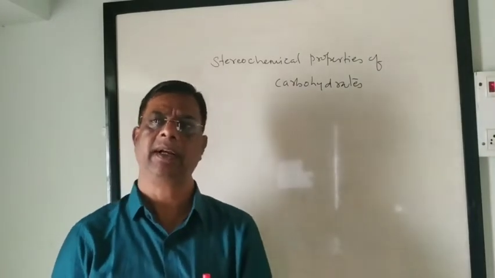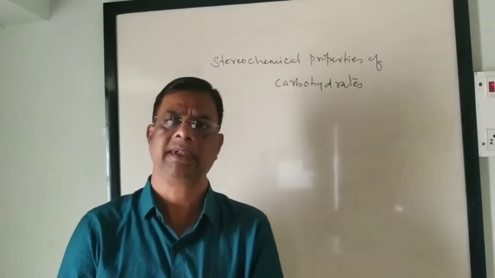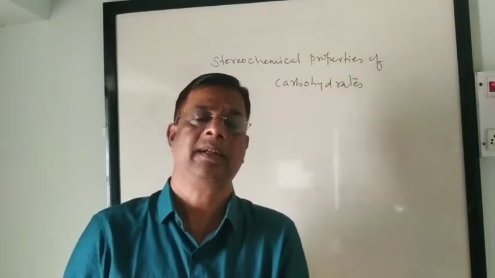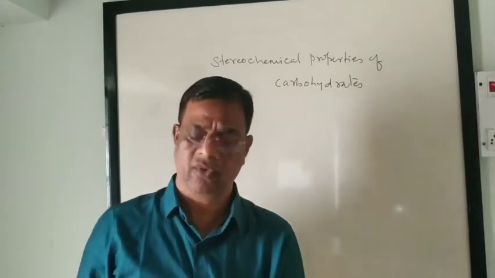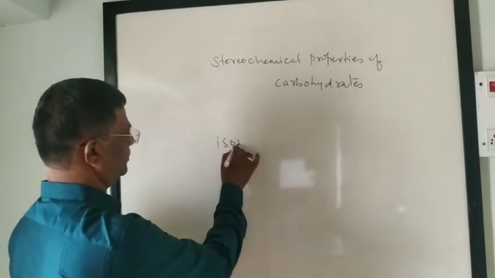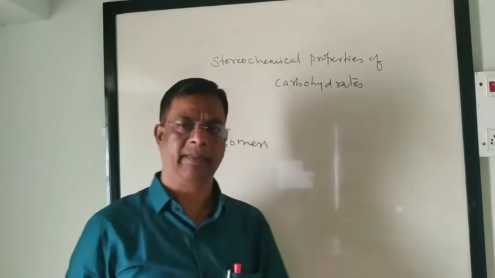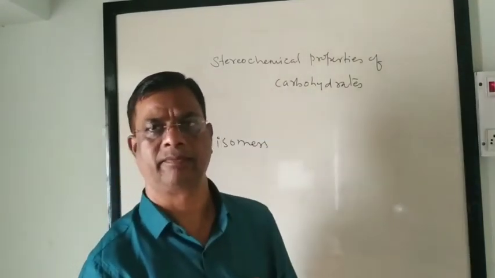The carbohydrates which have the same empirical formulae but possess different structural forms, and hence different physical and chemical properties, are known as isomers, and the phenomenon is called isomerism.